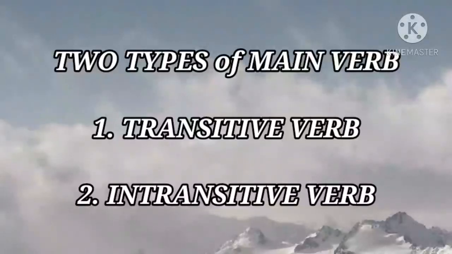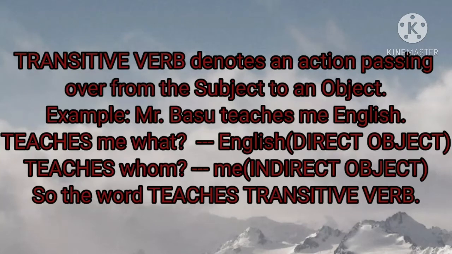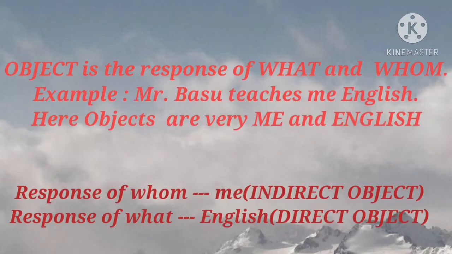Okay? There are two types of main verbs, transitive and intransitive. Transitive verb is a verb which has an object. Object means the response of what or whom, or what and whom both. For example, Mr. Basu teaches me English. Mr. Basu teaches whom? Me. Mr. Basu teaches what? English. Here is the response of what and whom both. The verb teaches is a transitive verb.